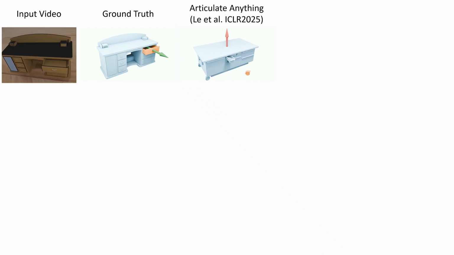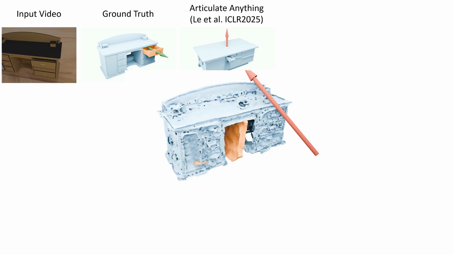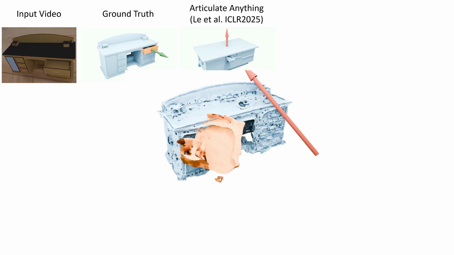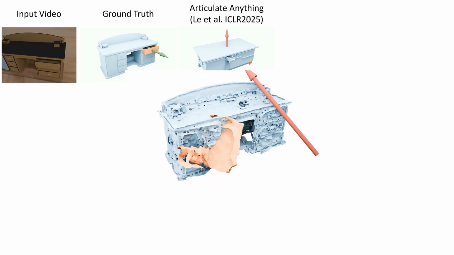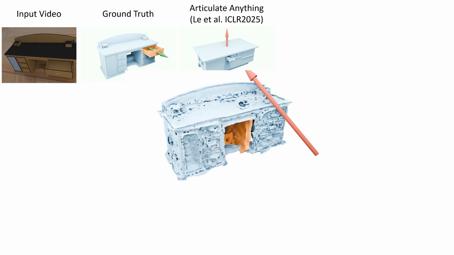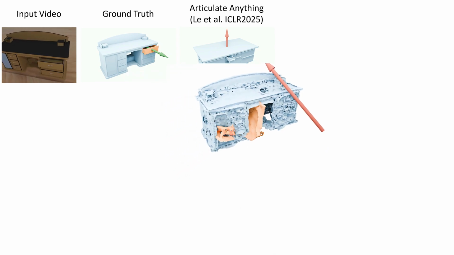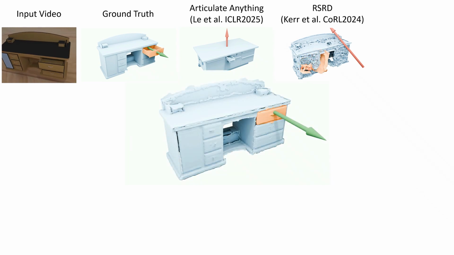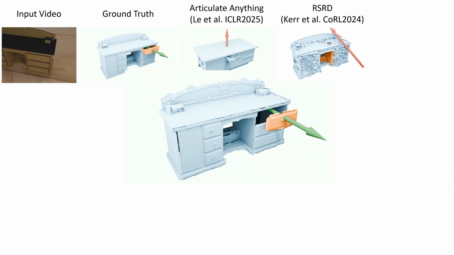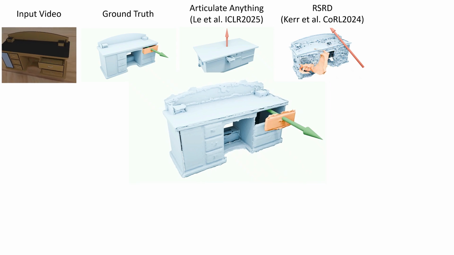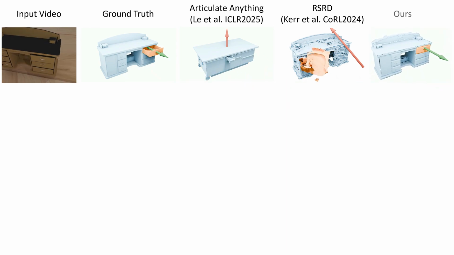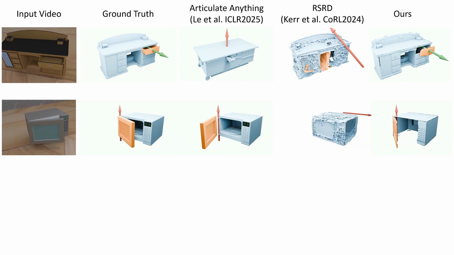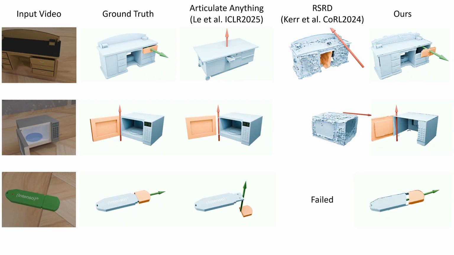On the other hand, articulated object reconstruction from videos methods such as RSRD produce inaccurate articulation joint predictions, likely due to the impact of camera motion in the video. In contrast, our approach is robust and produces more accurate geometry and articulations. Additional results with different objects show that prior work can frequently produce highly inaccurate joint placements or fail to produce